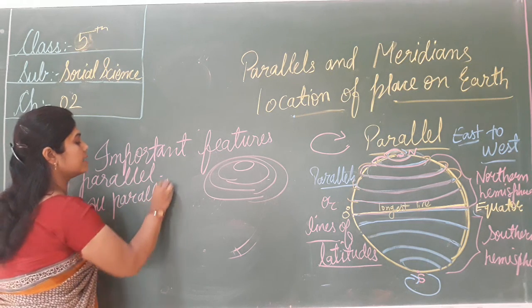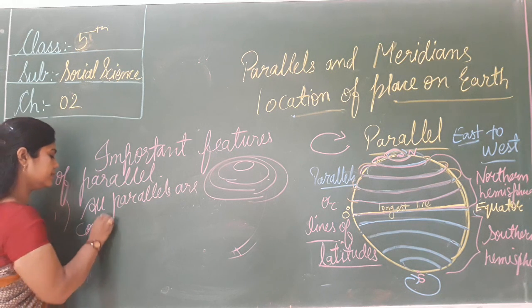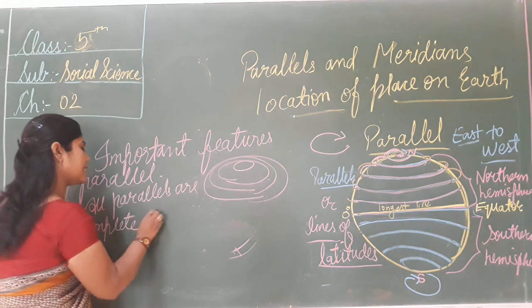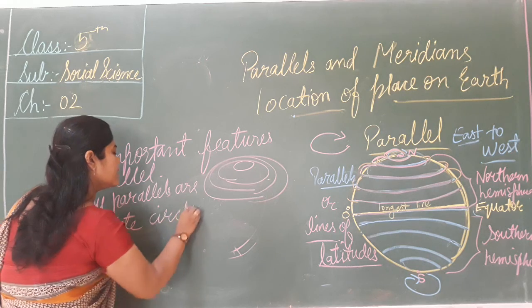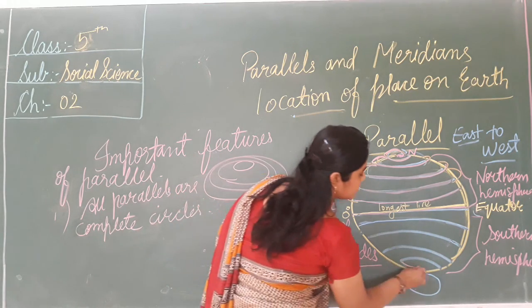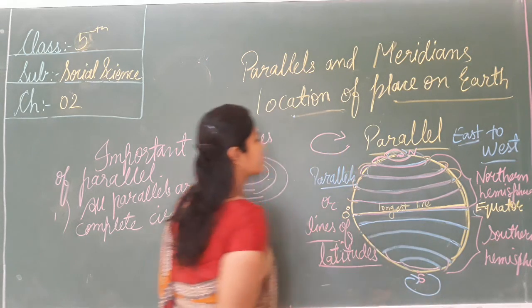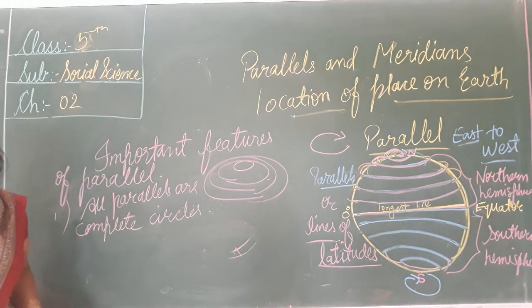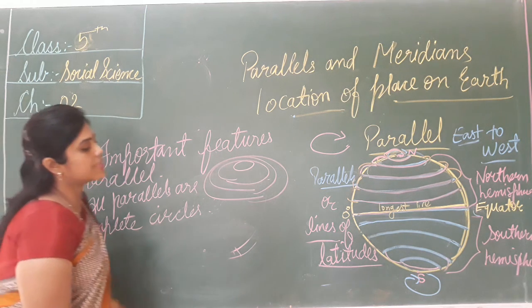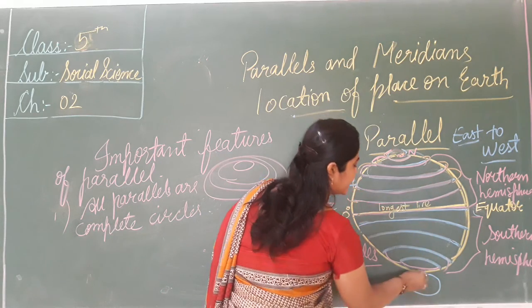All parallels are complete circles. These are also complete circles. Okay. Now the second one is, except at the north pole and the south pole. North pole, this is the point.